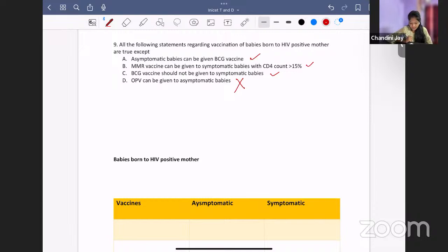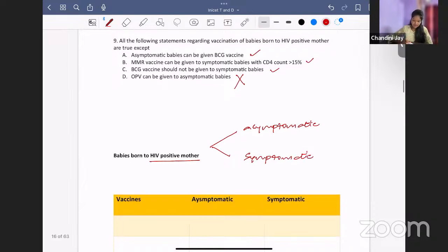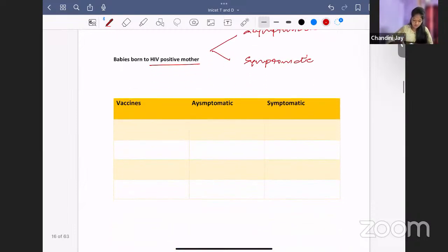So now let's see some vaccination in special situations. Babies born to HIV positive mother. Okay, you will divide them into asymptomatic and symptomatic. Killed vaccines are not contraindicated. What about live vaccines? So we will discuss 3 vaccines which we are going to give for this baby. The first vaccine is BCG. Can we give BCG to an asymptomatic baby? Yes, you can give. Symptomatic baby? No, you cannot give. So the first vaccine BCG is over.